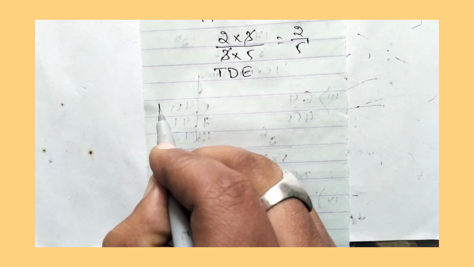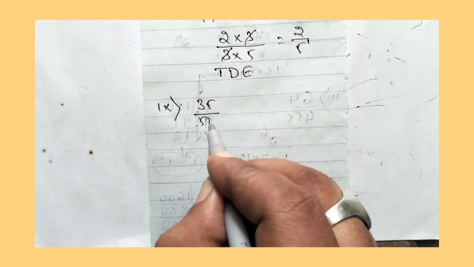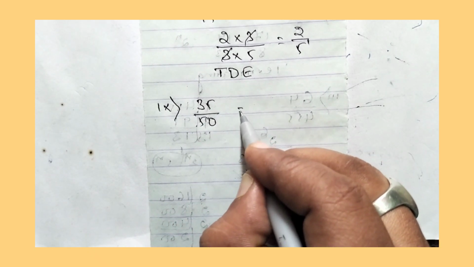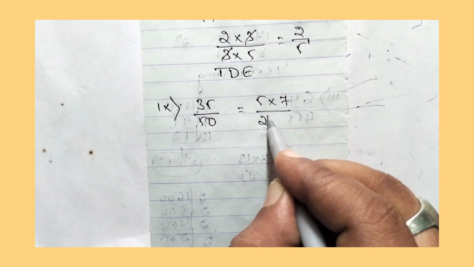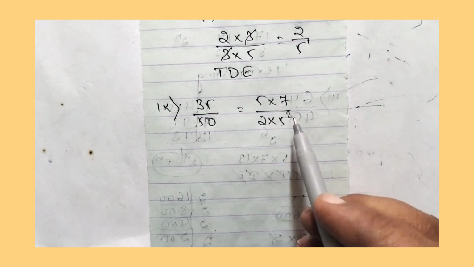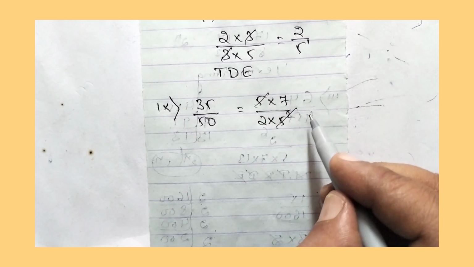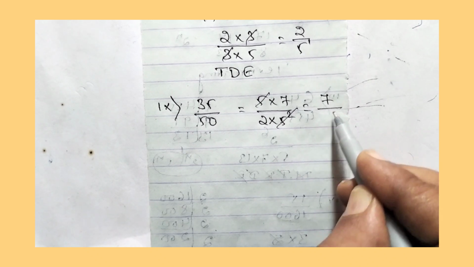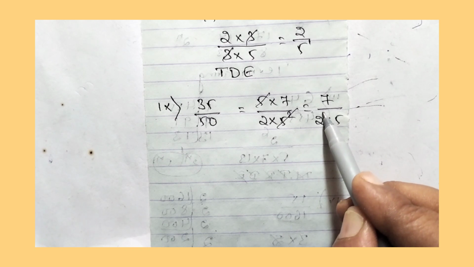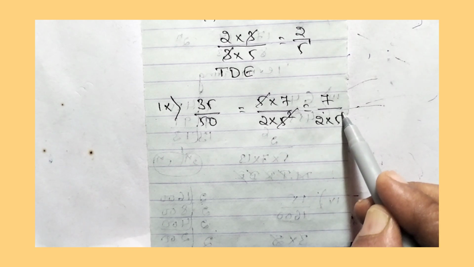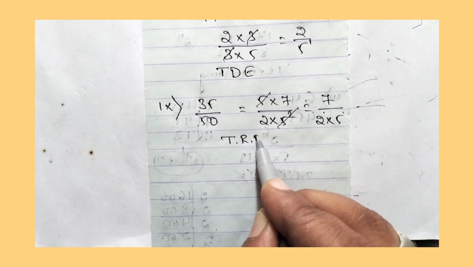Now let us move to the 9th question. So what they have given in the 9th? 35 divided by 50. So 35 can be written as 5 into 7, divided by 50 which can be written as 2 into 5 to the power of 2. 5 to the power of 2 is 25, 25 2s are 50. So 5 cancelled. What is the remaining? 7 divided by 2 into 5. So the denominator is in the form of 2 to the power of n into 5 to the power of m. Therefore it is terminating decimal expansion.